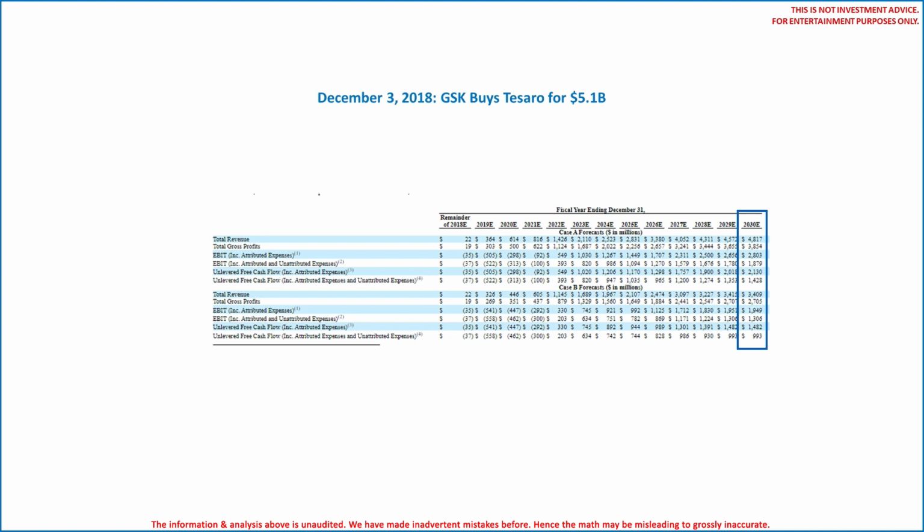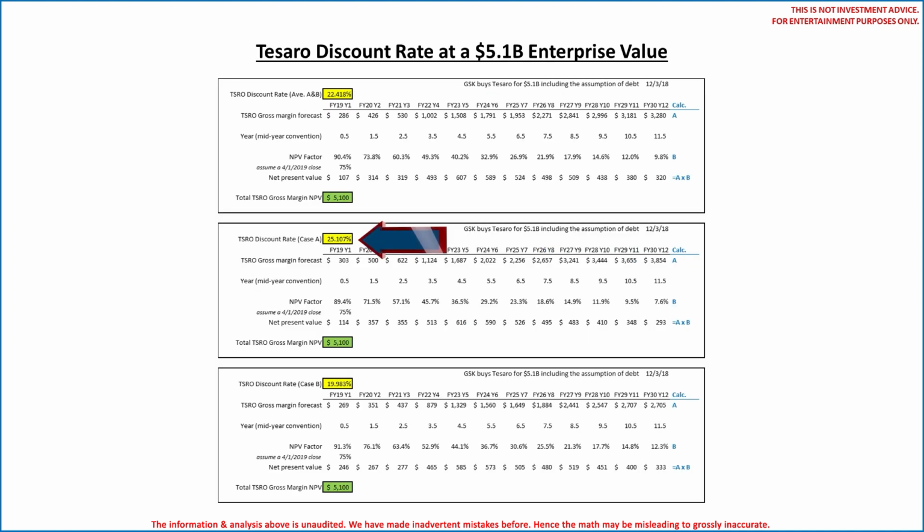Okay folks, with no judgment nor opinion, the discount rate on the case AAE forecast is 25.107%, case B was 19.983% and the average of the two was 22.418%. Remember, we are ignoring terminal value, which, in this case, appears not to matter because the discount rates are already higher than all the others except for AVEO. Making assumptions about a terminal value would only push the discount rates higher, but we'll tell you a simple Google search on Zejula's patent expiration notes generics won't be available until the year 2039, so maybe we are missing something.